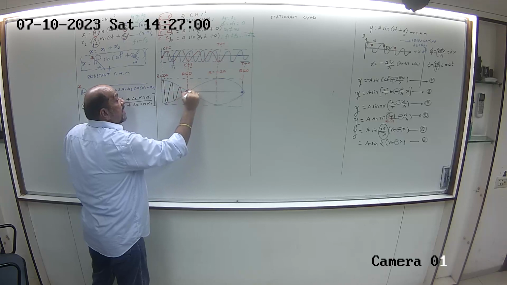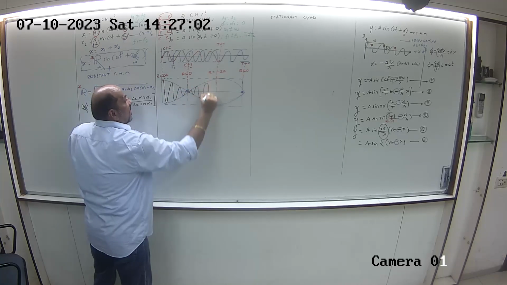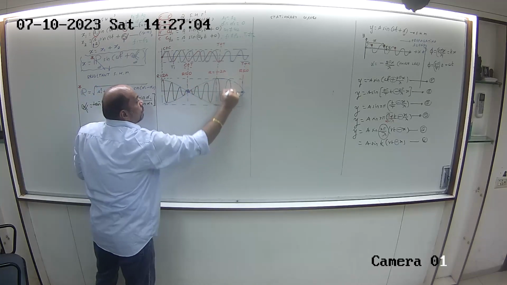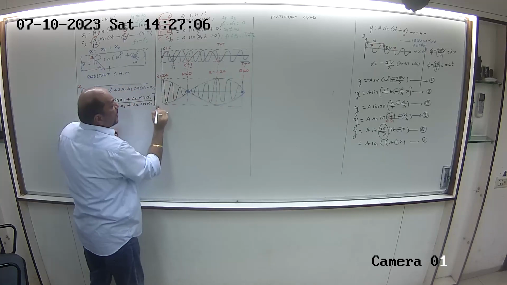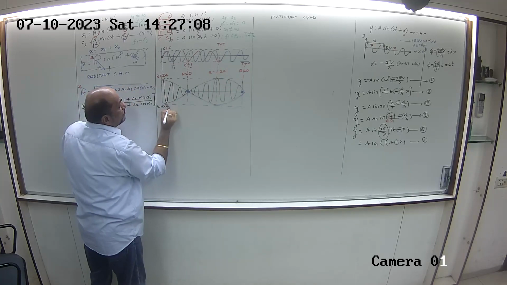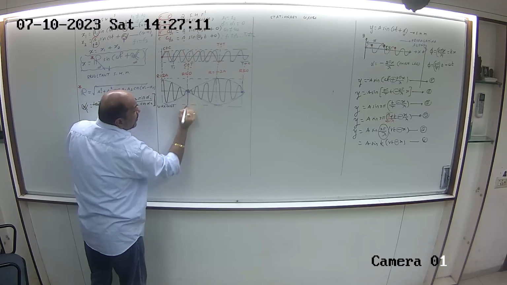This is called beat wave. The points of highest amplitude are known as waxings, and the points of zero amplitude or lowest amplitude are known as wanings.